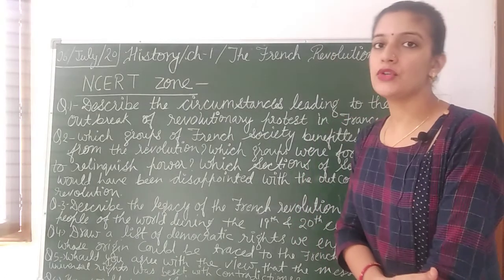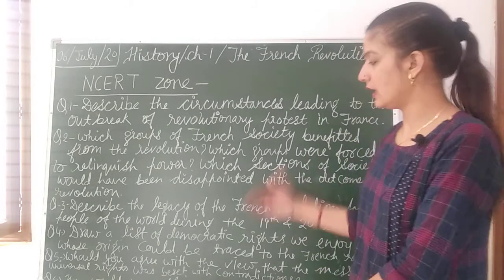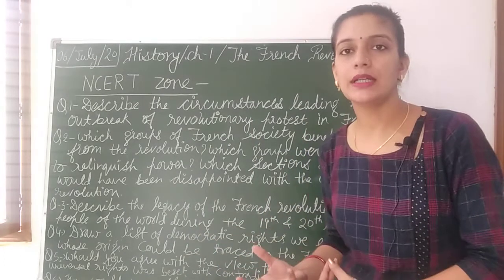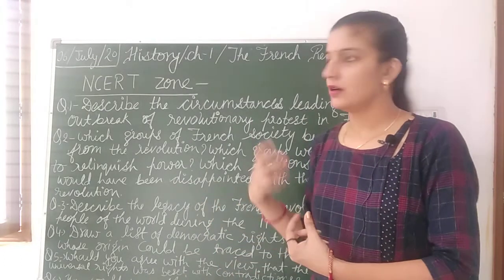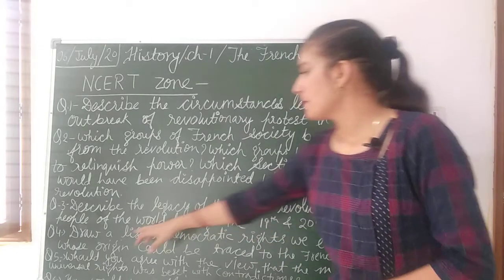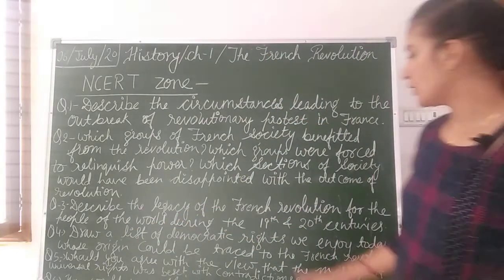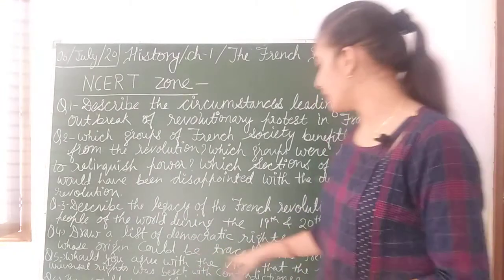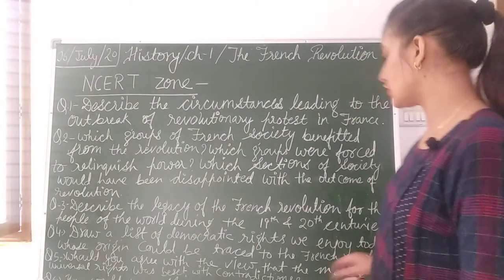The French Revolution has put forward liberty and democratic rights for the world. Draw a list of democratic rights we enjoy today whose origin could be traced to the French Revolution.